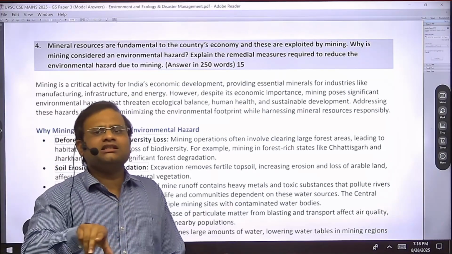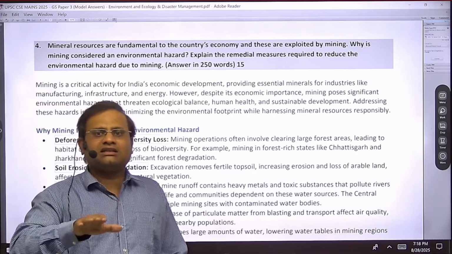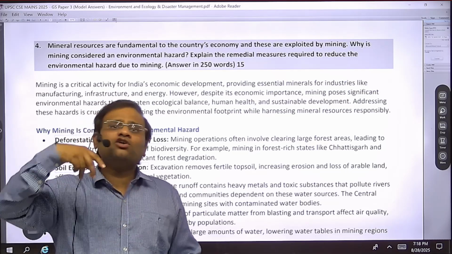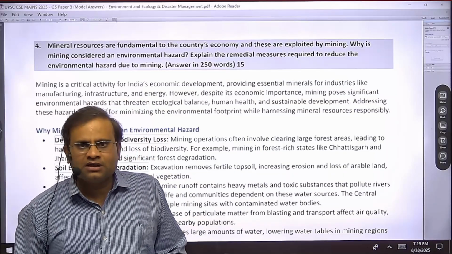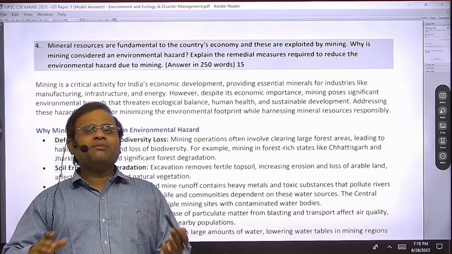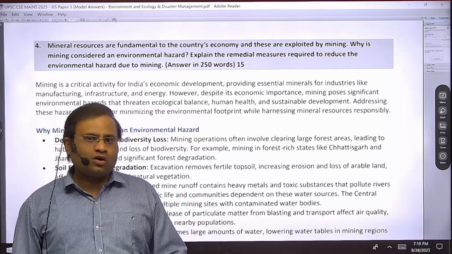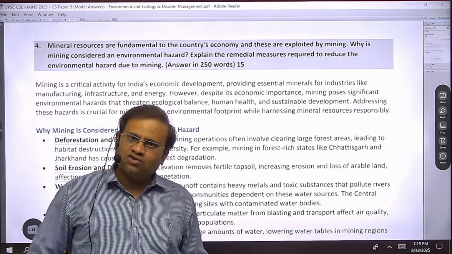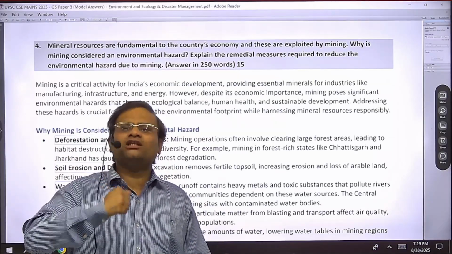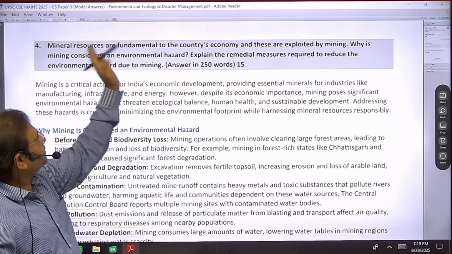So metallurgy or metal extraction, these industries are the basic industries which provide raw material to other heavy goods industries or final consumer based industries like automobiles. How can you make your car without the use of iron or steel? So these industries are basic industries. For them, the mineral extraction is required. So minerals form the foundation for the manufacturing sector. This is true. So up to that part, this is economics.